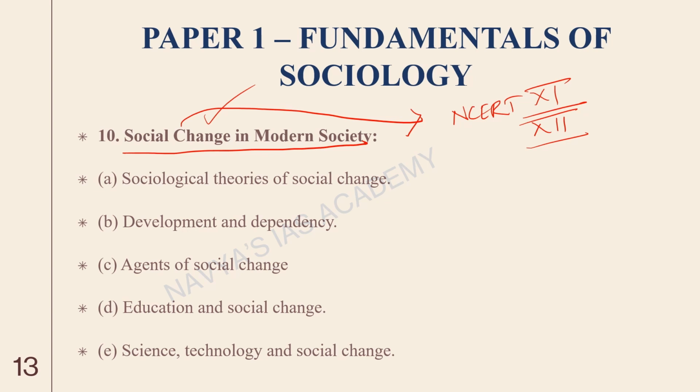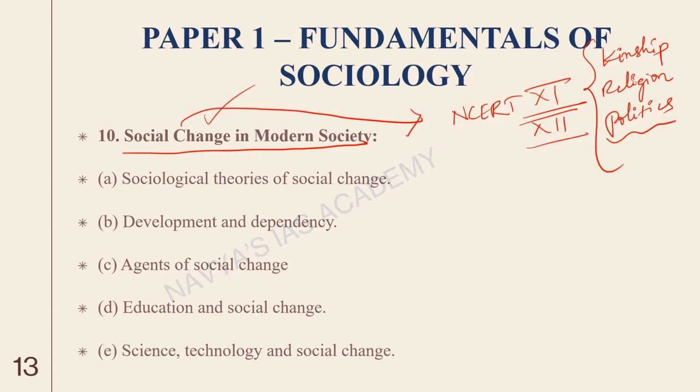There are many other chapters which will repeat in both papers. For example, kinship comes in paper 2 as well. Even religion comes in paper 2. Politics and society comes in paper 2. Okay. So whatever we cover under paper 1, we need not specifically cover again in paper 2. It will just be an extension of it.